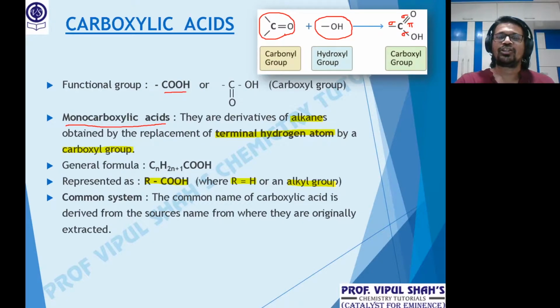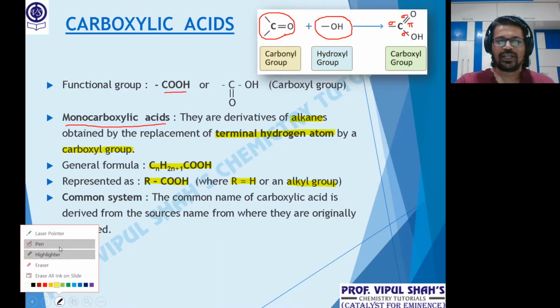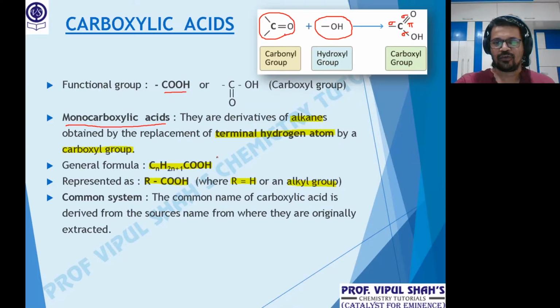If R is an alkyl group, which we all know is CnH2n+1, then the general formula is CnH2n+1COOH. Or you can also write this as CnH2nO2.